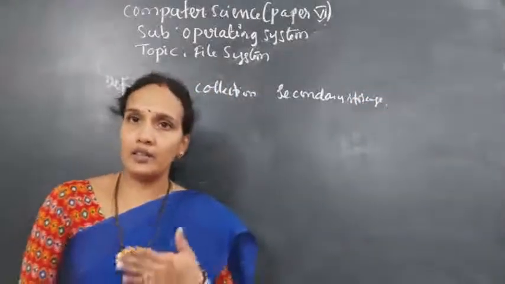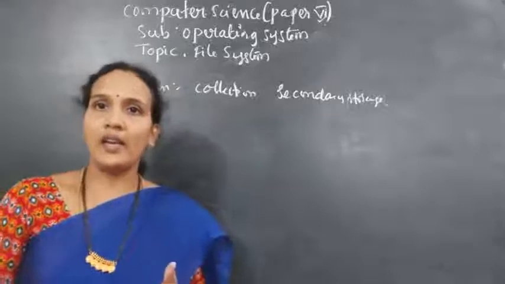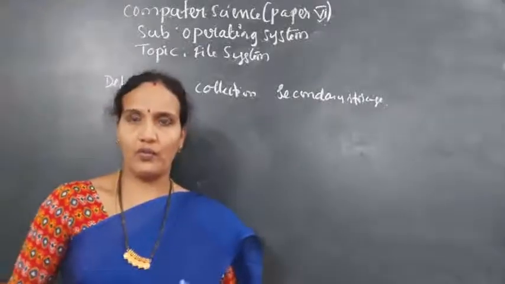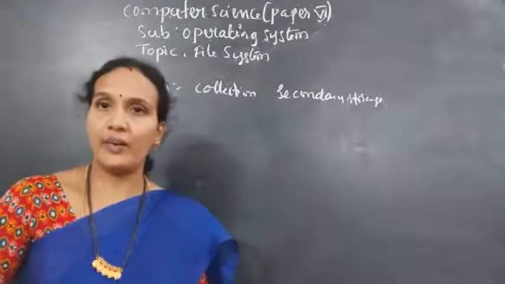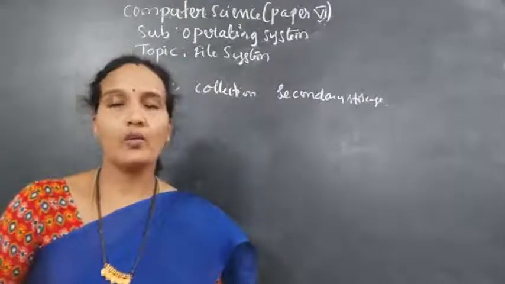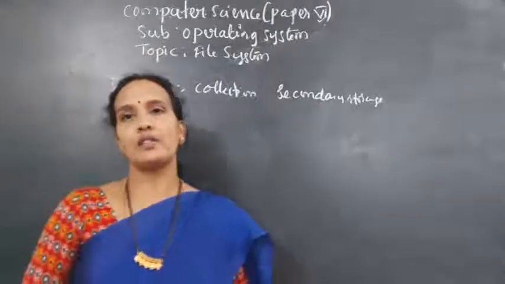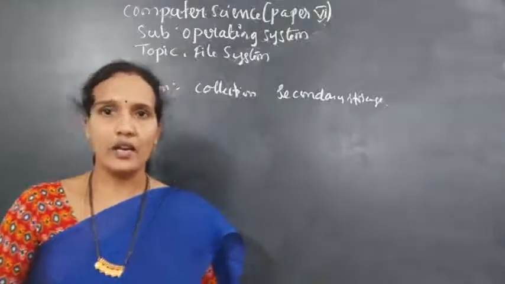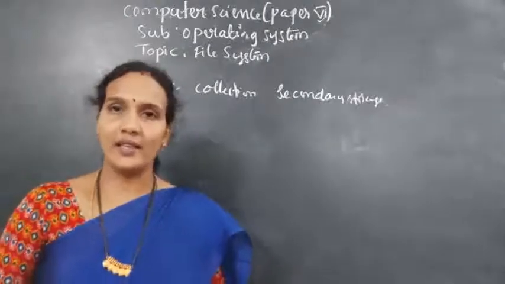Or it can also be said that a file is a collection of bits, bytes, and records which are stored on the secondary storage devices.